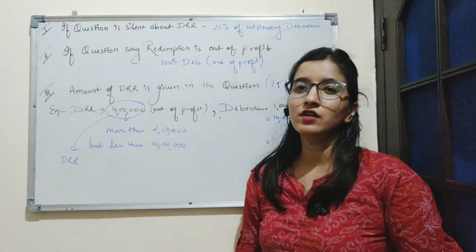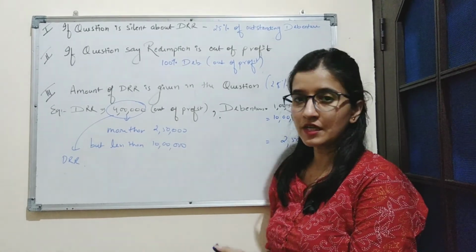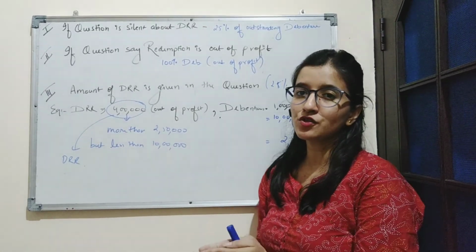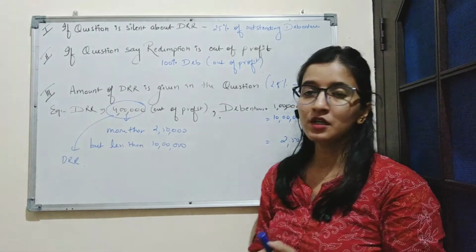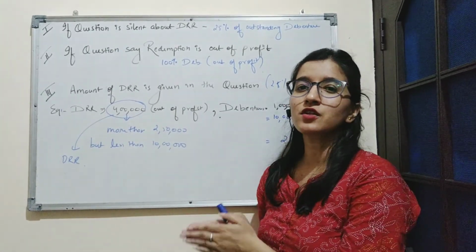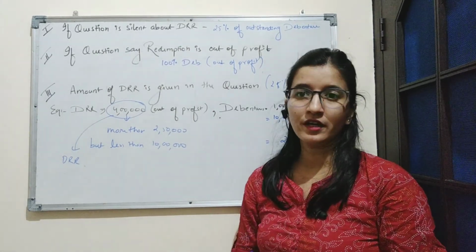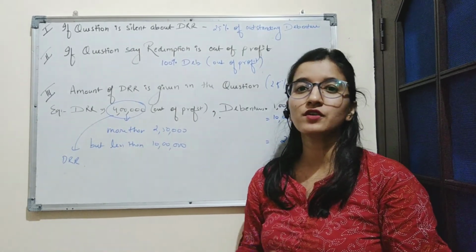So we have learned some journal entries related to DRR, how to calculate the proportionate amount to be transferred to general reserve, and also some conditions of the questions. So in the next session, we'll learn some methods of redemption of debentures. That's all for today. Thank you.